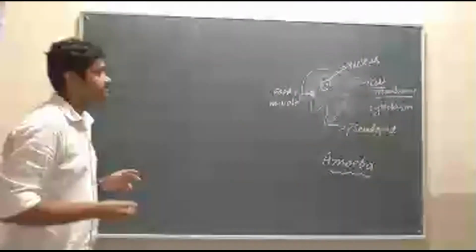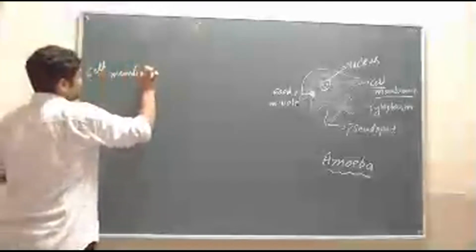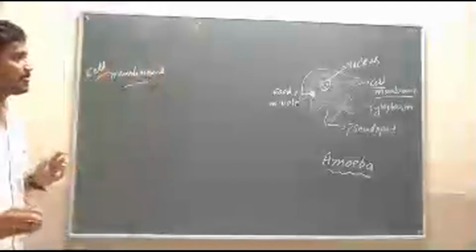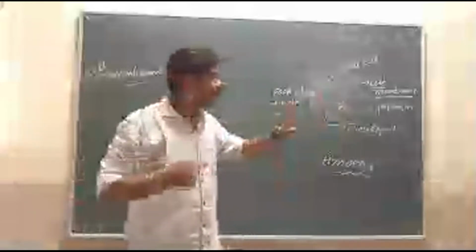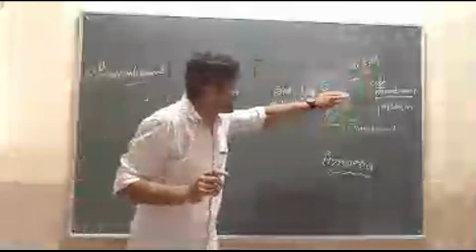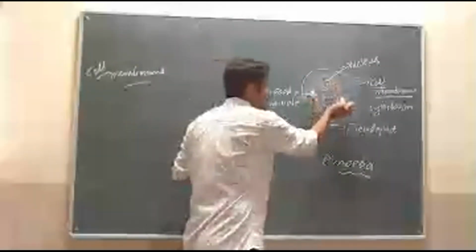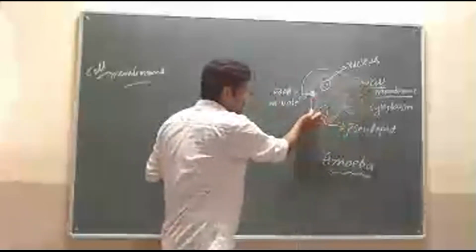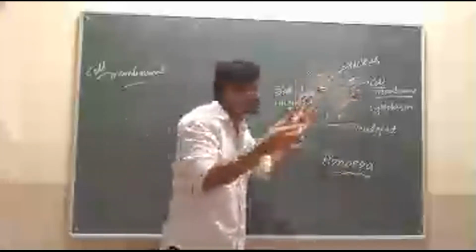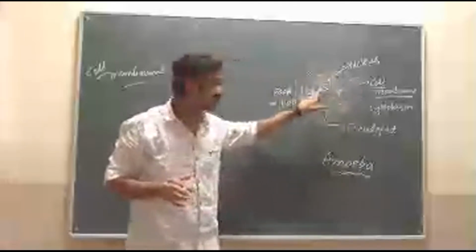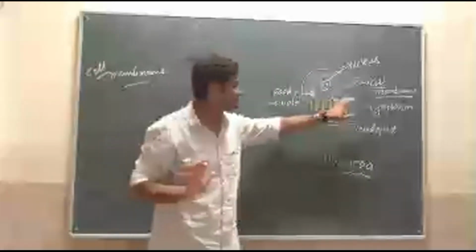First one is the cell membrane. I will start with the cell membrane. What is cell membrane? Cell membrane is the membrane that encloses all the organelles. See, the outer border is the cell membrane. It encloses, that means it closes the organelles which are present in the cell.